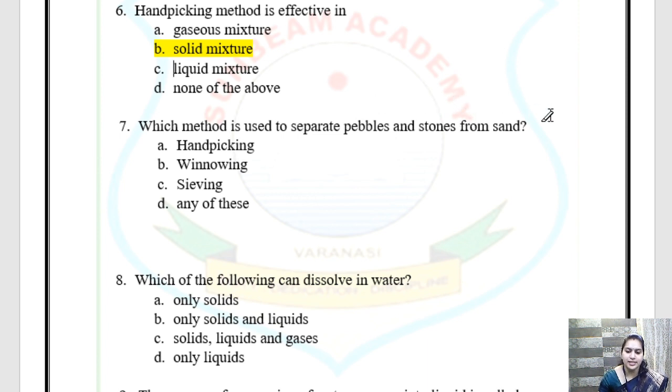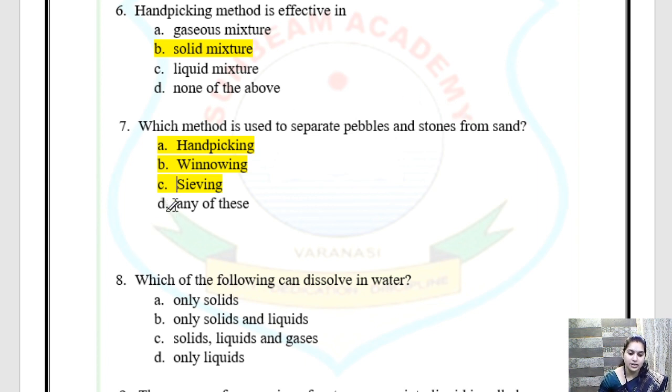Children, we can separate it with the help of hand picking. Yes, we can easily take away the stones. We can even do it with the help of sieving. We can take a sieve and put the sand in, and pebbles and stones can be separated. We can even do it with the help of winnowing, because the sand is lighter in weight than pebbles and stone. So pebble and stone will just flow off and sand will be separated.